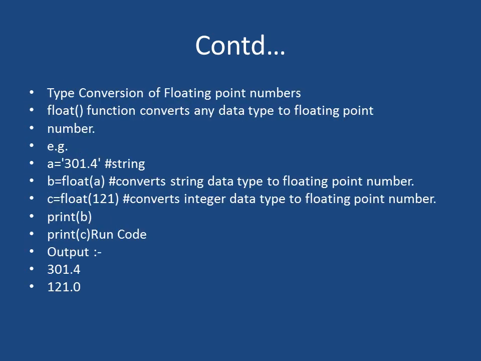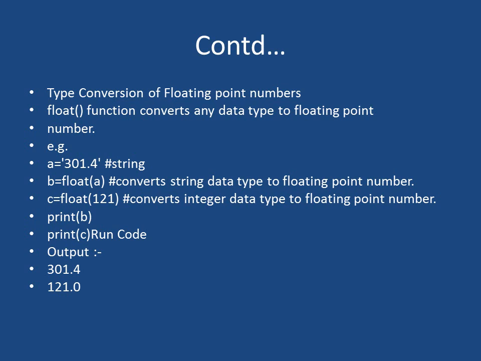Now you see, type conversion of floating point numbers. Conversion means converting one data type into another data type. That is called type conversion. Suppose we have a equal to 301.4, it is in the form of string.